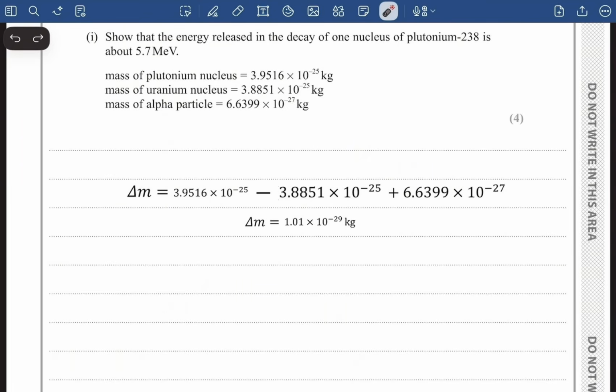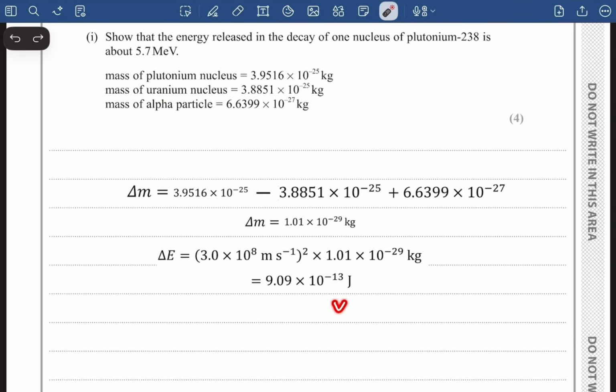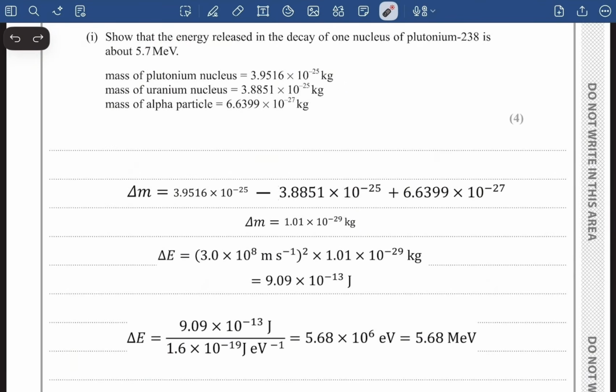And they have asked us to show the energy released. So I'll convert this mass into energy by multiplying it with c squared. And this is the energy value that we have got. And this is the energy that is released. But this energy is in joules, and they have asked us to show it in mega electron volt. So I'm going to convert it into mega electron volt. And that's how we convert it into mega electron volt. And the value that I'm going to get is 5.68 mega electron volt.